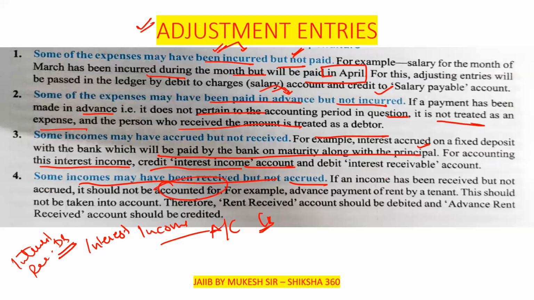For example, advance rent, payment of rent by a tenant, should not be taken into account. Therefore the rent received account should be debited, and the advance rent received account should be credited. In that case, we have received advance rent, so we credit the advance rent received account, and we debit the rent received account.